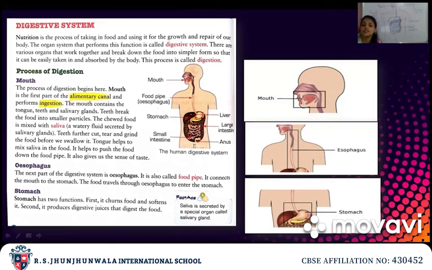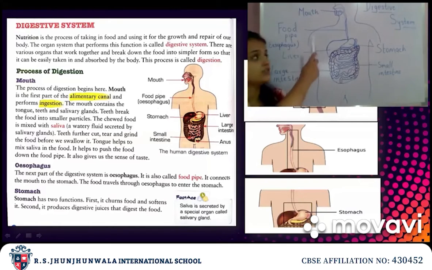Some of these organs take part in the digestive system. Which organs are they? They are the mouth, esophagus, stomach, liver, small intestine and large intestine. All these come under the digestive system, so we will study about that.